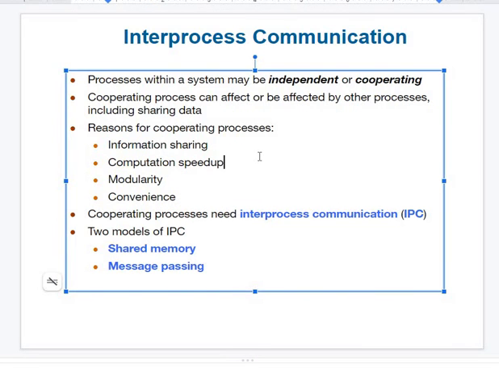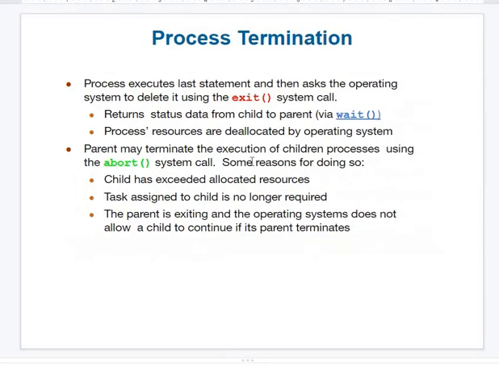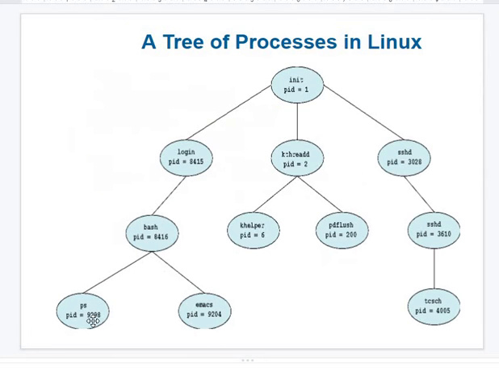So now comes, if there are one or two processes like in this tree, and ps wants to send something to its neighbor or another process, somewhere here, ps to SSHD. See here, ps number is 9298, SSHD is 3610.